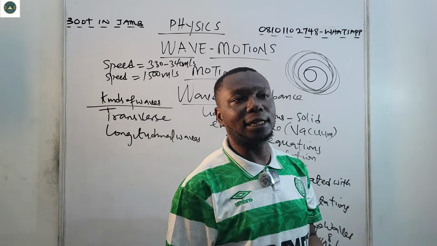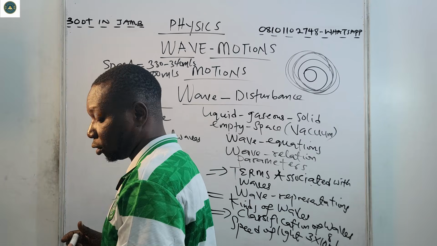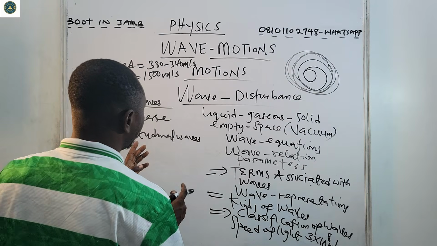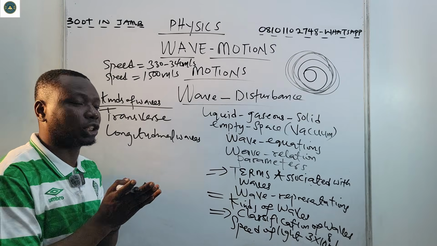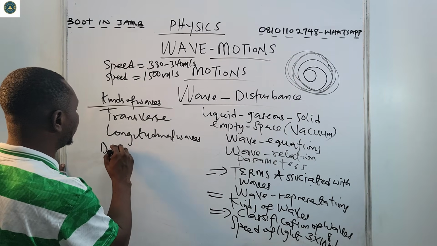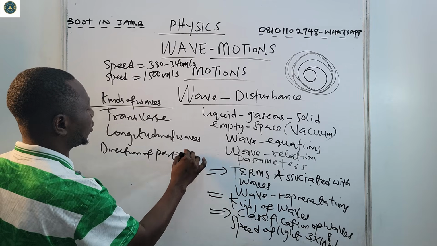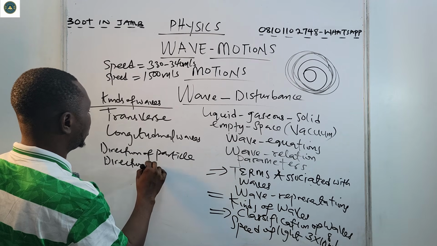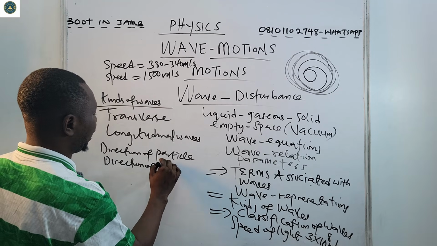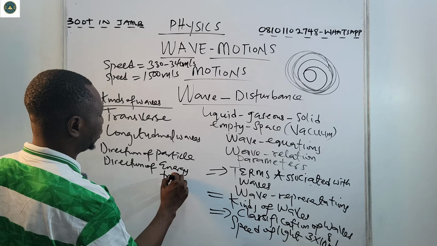Now, under the transverse wave and the longitudinal waves, here we talk about a kind of relationship between the direction of the particle and the direction of energy transferred.